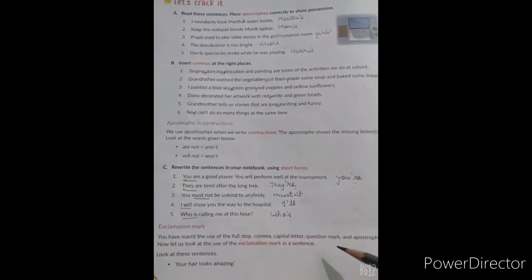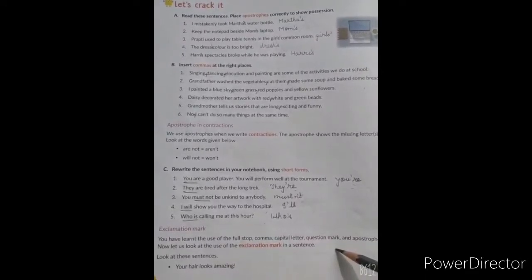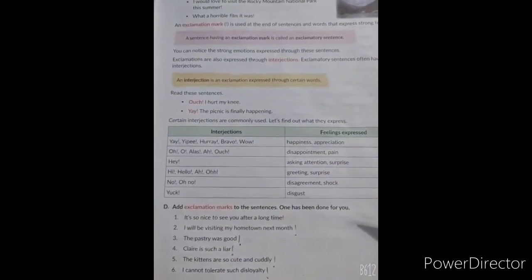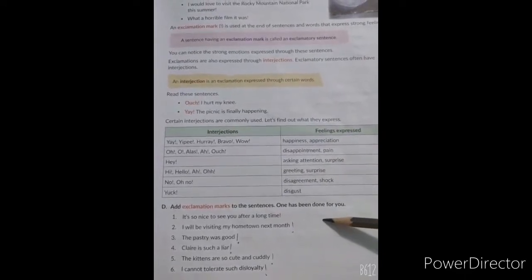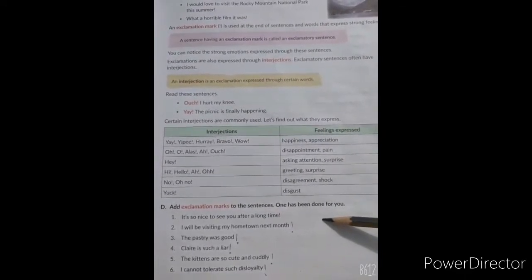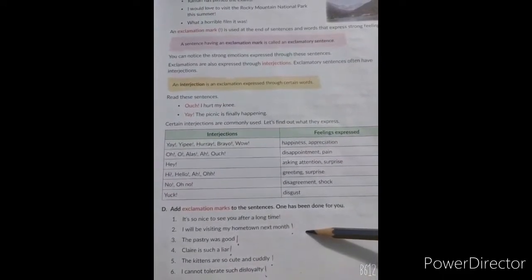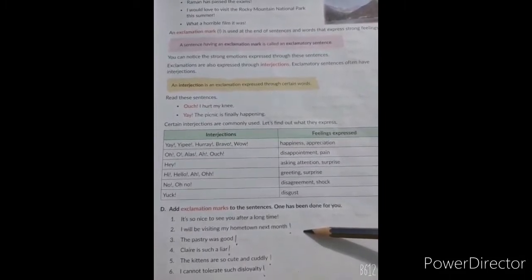Now the next punctuation mark which we will study is the exclamation mark, that is the sign of interjection. So students, page number 69, exercise D. Add exclamation marks to the sentences. These sentences all express strong feelings.